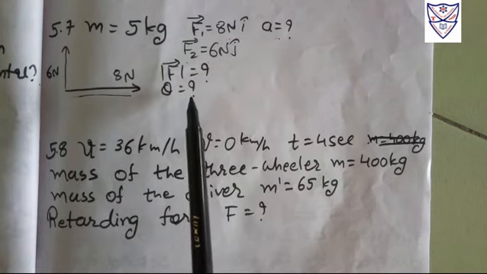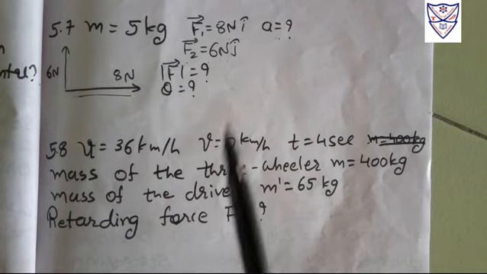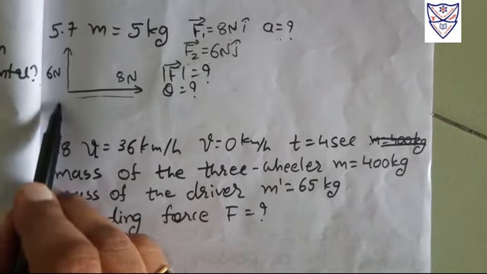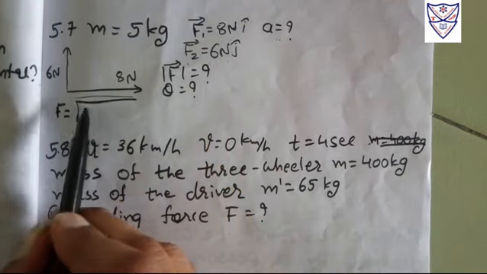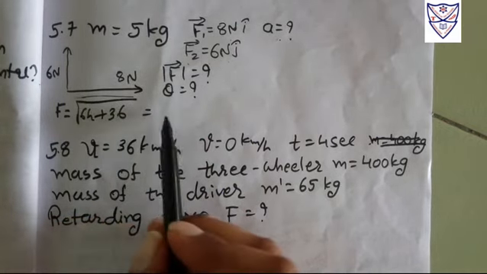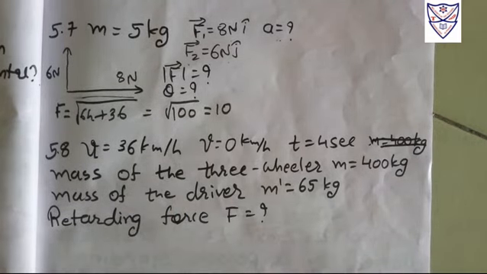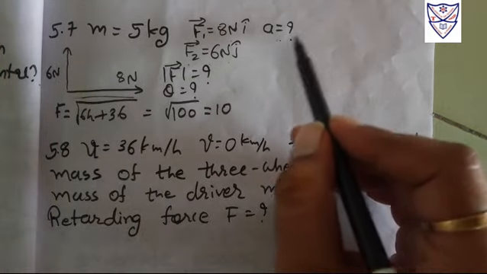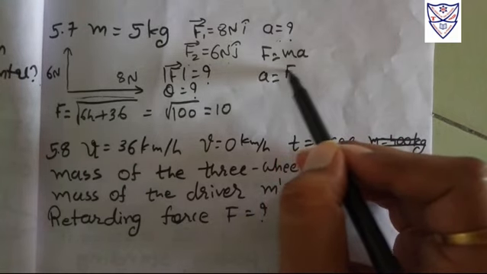Theta is the angle of the magnitude of that force with the x direction, right? So starting from the force formula, force is equal to the square root of the sum of all the components squared, meaning 8 squared is 64 plus 6 squared is 36. So here we get the square root of 100, which is 10, right? So this 10 is the magnitude of that force. Now we need to find the acceleration. To find acceleration, we know the force formula F is equal to ma. Making acceleration the subject, we get F upon m.